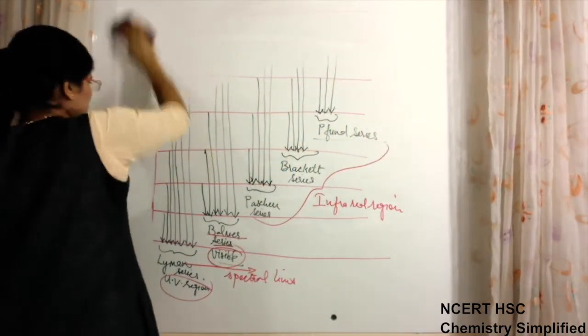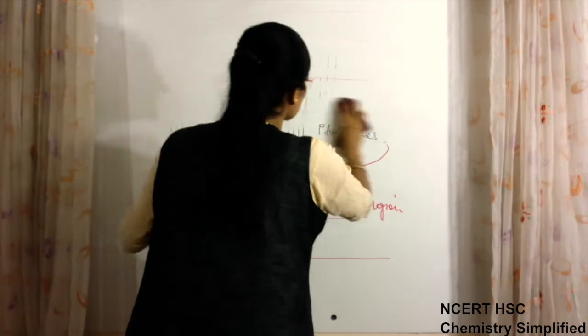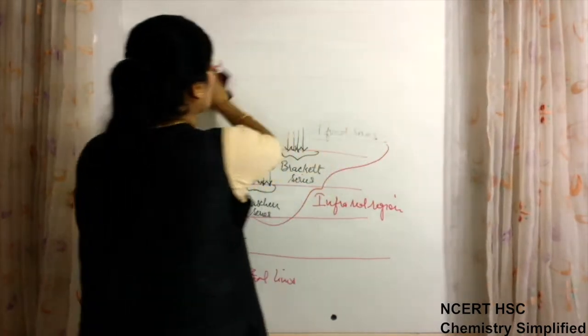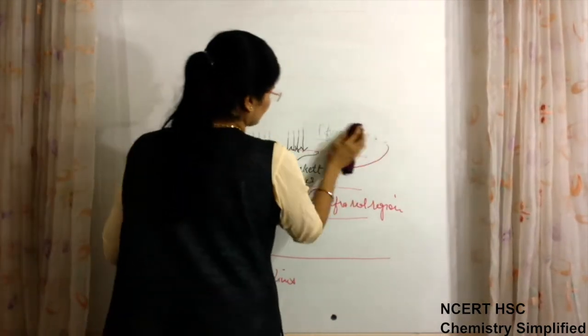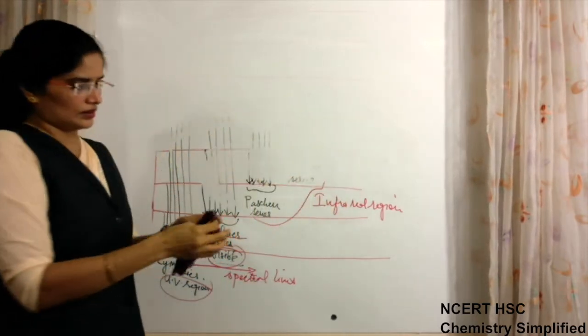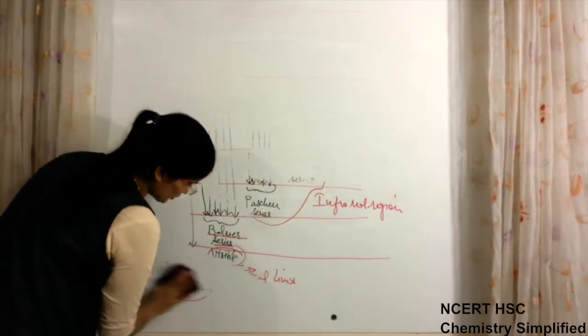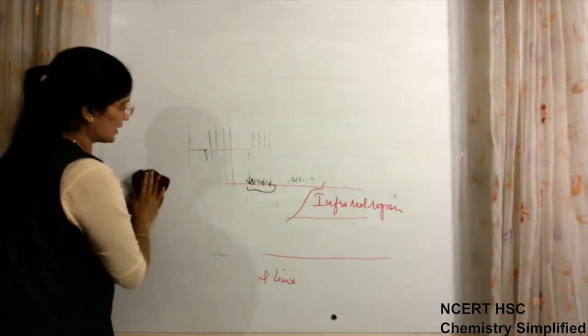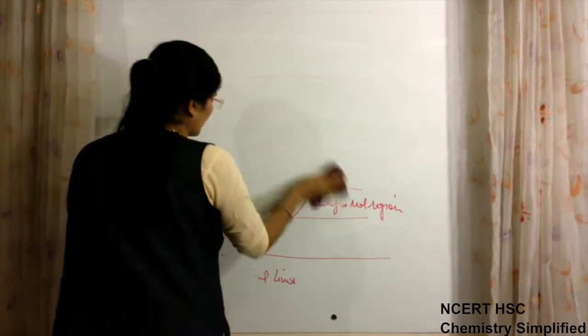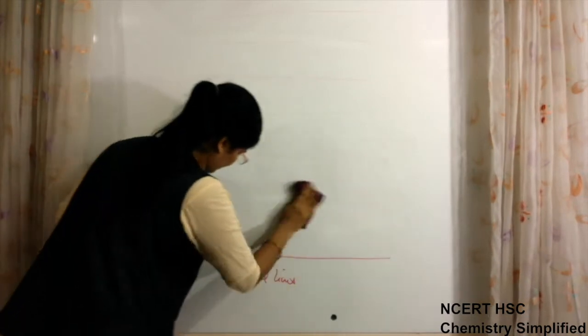These are spectral lines, or you can say these are the different energies which were absorbed and then emitted back in the form of radiant energy, radiations.